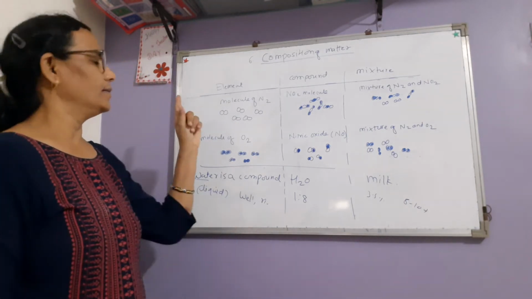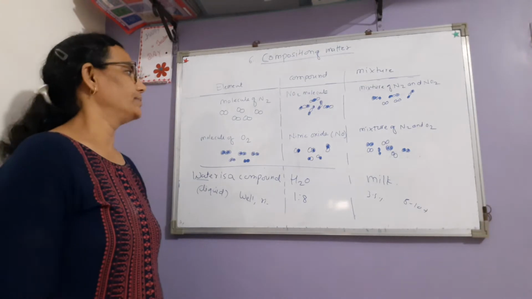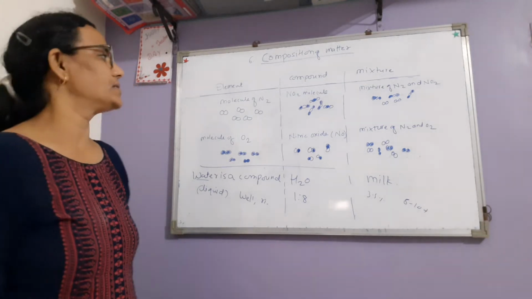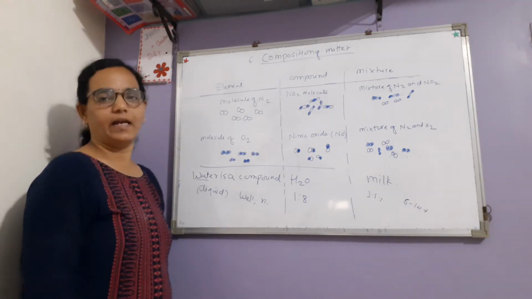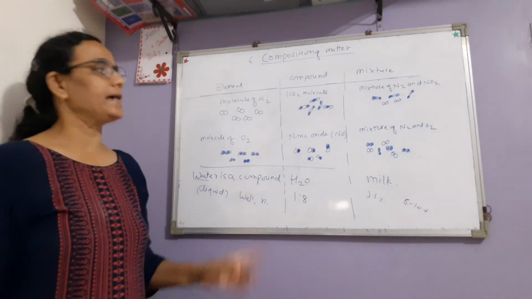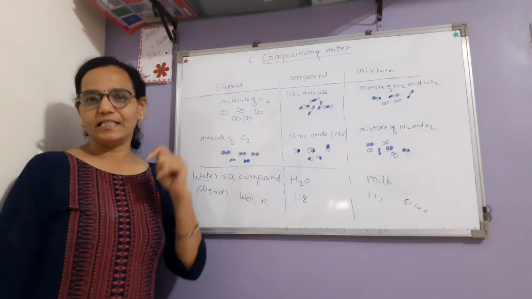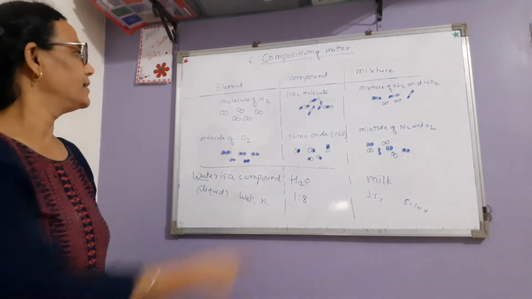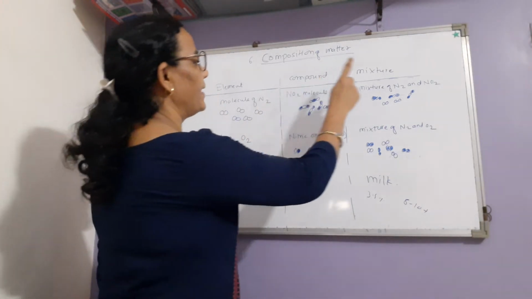Okay, this is the chemical composition of elements and substances. Matter can be classified on the basis of chemical composition as follows. It can be classified into three categories: element, compound and mixture.